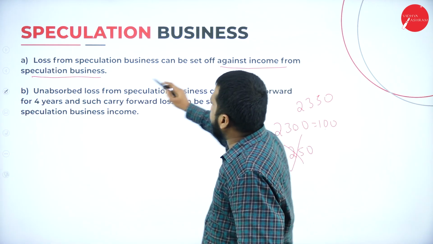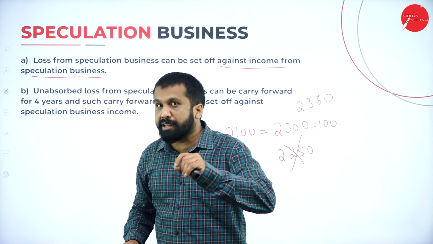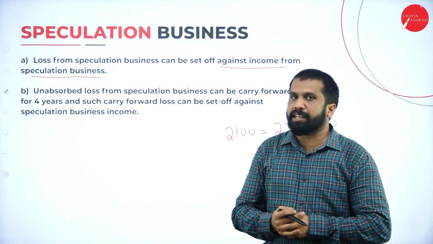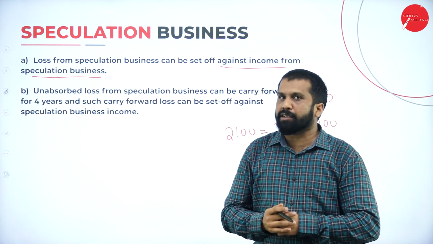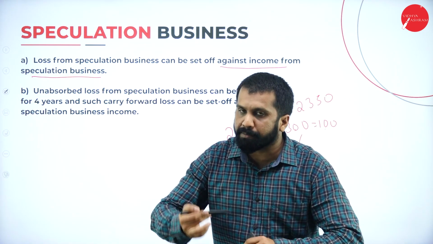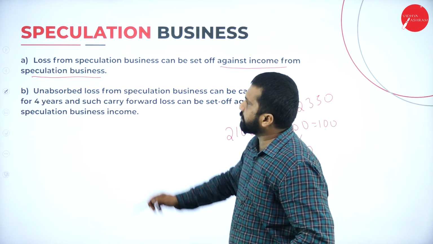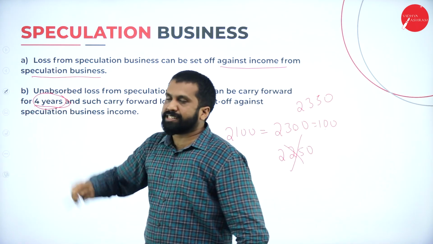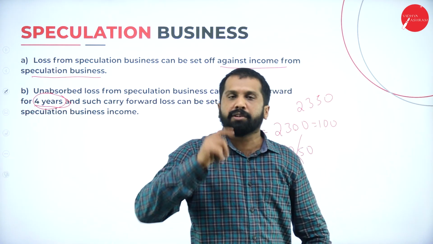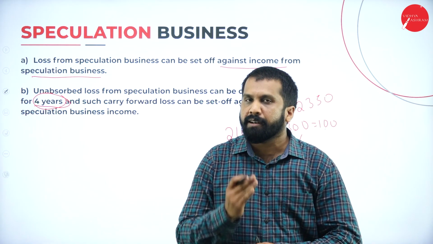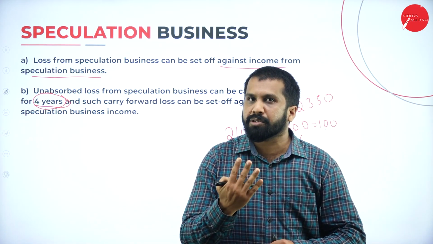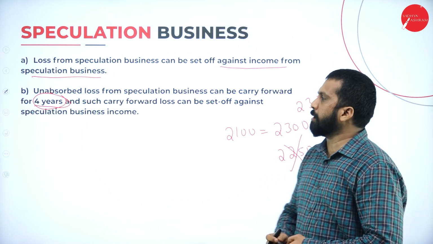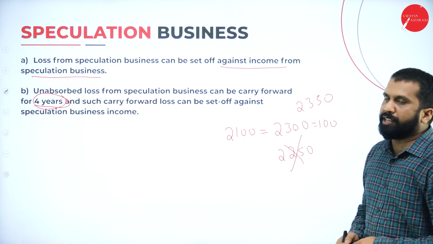Speculation loss can be adjusted against what? Speculation business only. Speculation business loss can be set off against speculation business only. Then what is the number of years you can carry forward? Maximum 4 years you can carry forward. Hope you are clear. Maximum 4 years. Good. We are done with speculation loss.